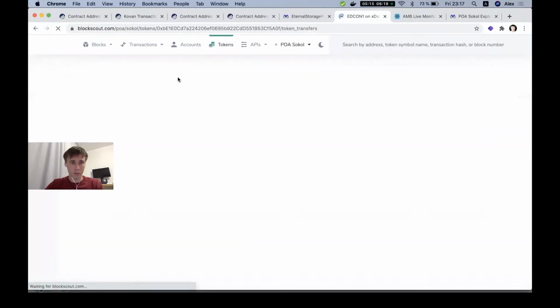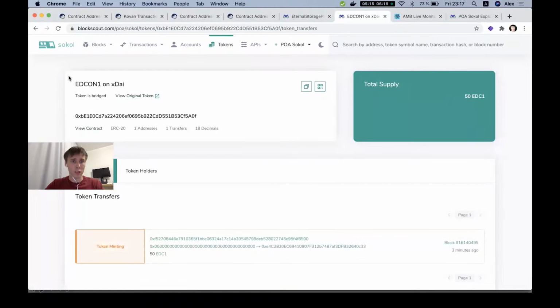We recently introduced a feature in BlockScout, which allows us to see that the token was bridged from the Ethereum mainnet, and you will see the link to this token on Etherscan. Okay, so hopefully I will have time to transfer this token back.